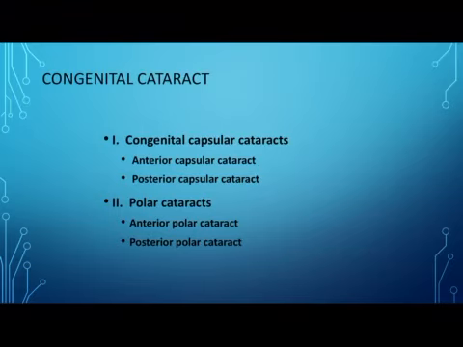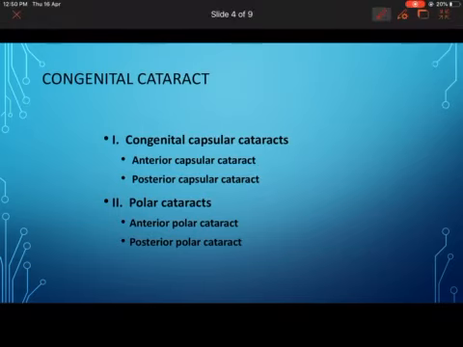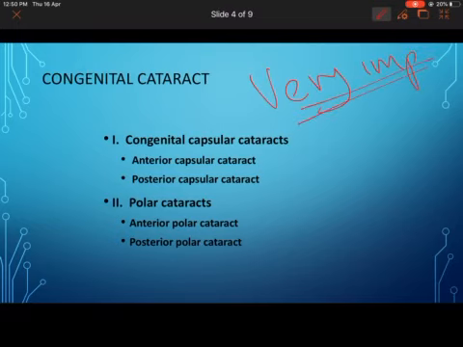Coming to the congenital cataract. Listen, the details and the photography of all these classes will be taken in the coming sessions. This class is particularly done for the sake of examination, how you can best remember the classification of cataract, because classification of cataract is a very important question. It can come as a part of the main question. So this class is taken to show how best you can remember the classification and definition of cataract. Coming to the congenital cataract, it can be a capsular cataract.